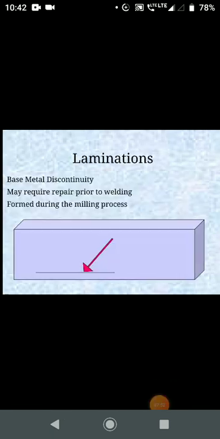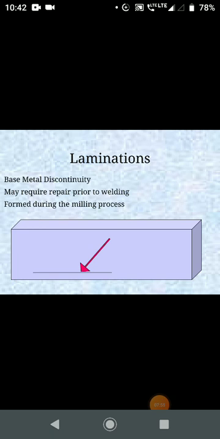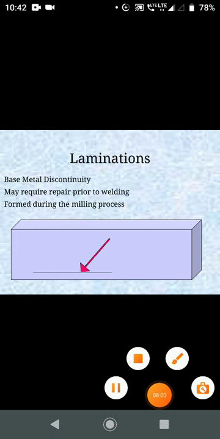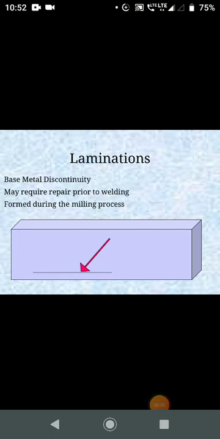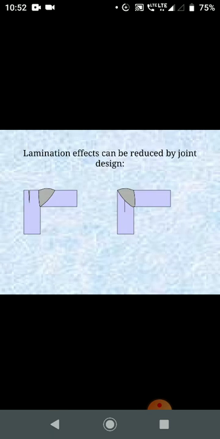And furthermore, moving towards the laminations. After laminar tearing, this lamination-based problem is a base metal discontinuity, and it may require repair prior to welding, and it is formed during the milling process. Then the lamination effect can be reduced by the joint design, as you can see, to minimize the size of this particular material to maintain this kind of lamination effect.